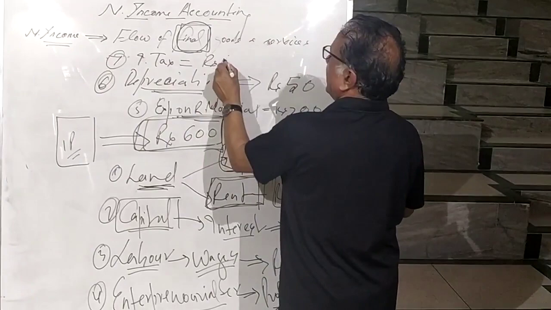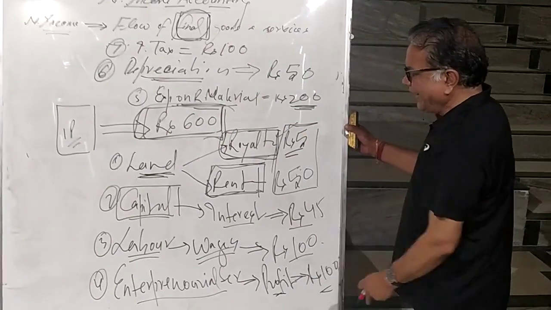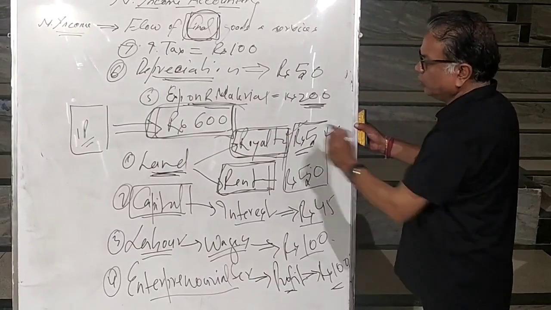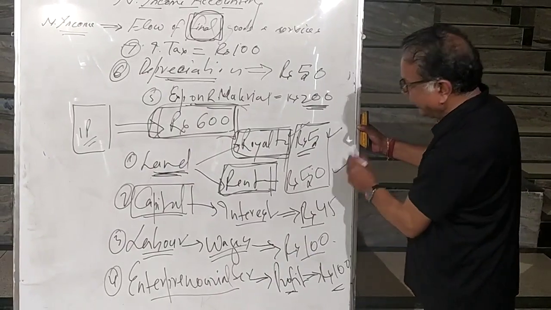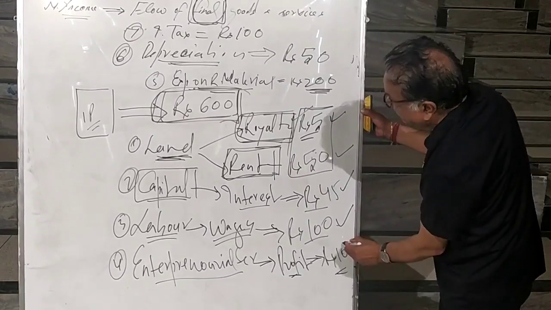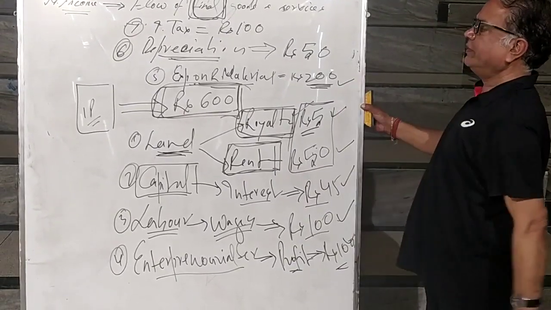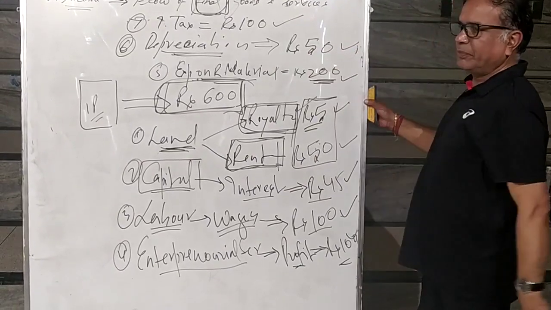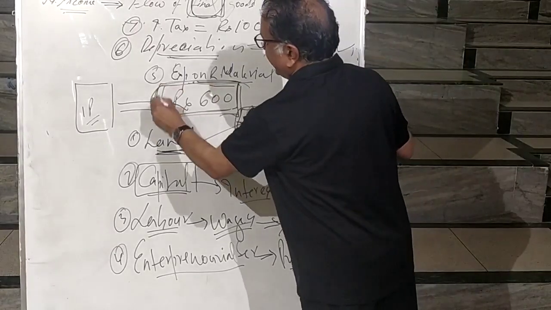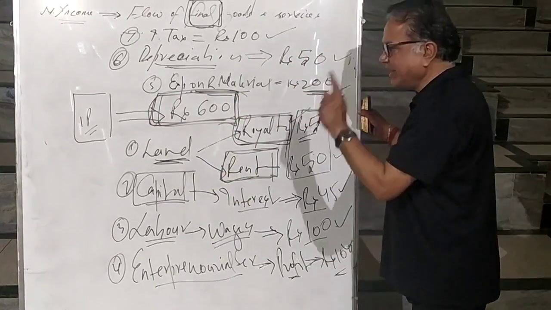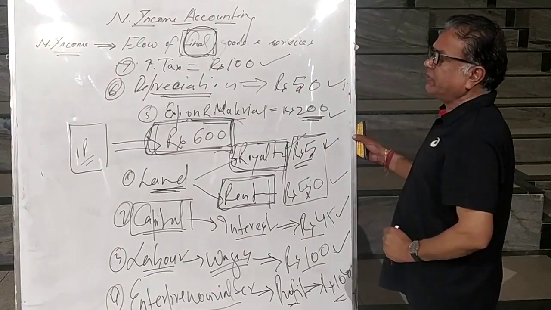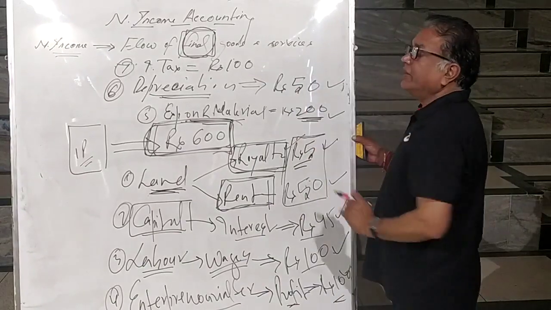Total indirect tax paid is rupees 100. So what is the total expenses? If you look at royalty 5 and rent 50, it is 55, interest 45, that makes 100, 200, 300, 500, 600 and 650. If total expenses come to rupees 650, then why is the per packet price rupees 600? The answer is, total expense is 650 because the government has given subsidies.